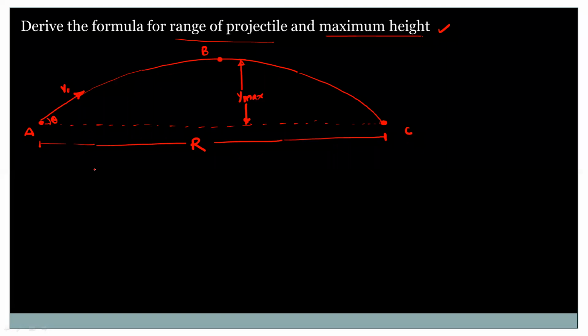So first we will try to derive the equation for the R max value, that is the range of projectile. So to find out the R max value, we have to consider the entire motion from point A to C. So consider motion A to C and split this motion into horizontal and vertical motion.